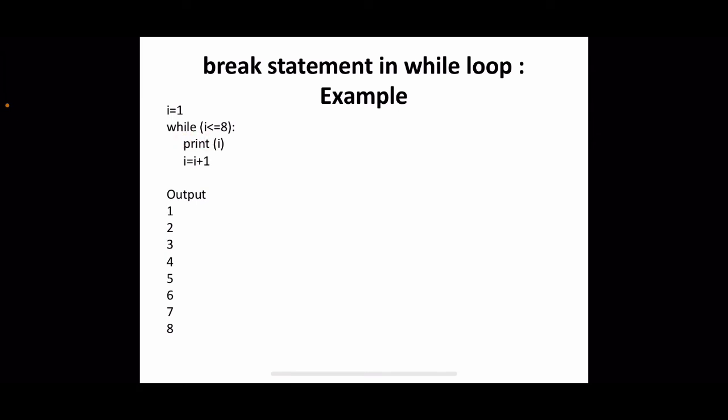Normal case without any break, we are trying to print numbers from 1 to 8. Okay, I is initialized to 1. Then we are checking whether I is less than or equal to 8. If so, we have to print I. Then we are updating I. Okay, so first 1 will be printed. Then I is updated to 2. Again we are checking the condition. Yeah, 2 is less than 8. Again 2 will be printed. I is updated to 3, up to when I become 8 also, this will be executed, right? Print will be executed. So 1 to 8 will be printed. After that, when I become 9, this condition become false and the loop will be exited. So up to 8 we will get the output.